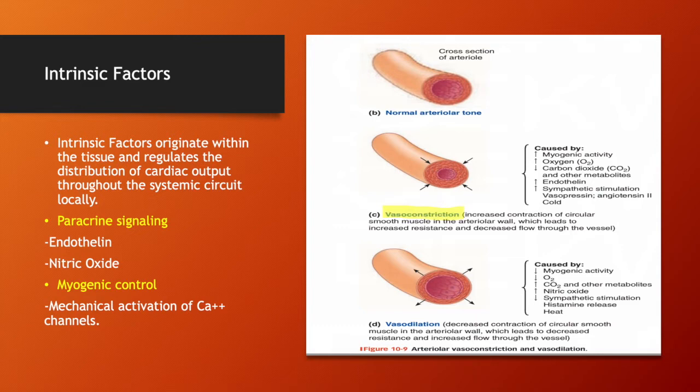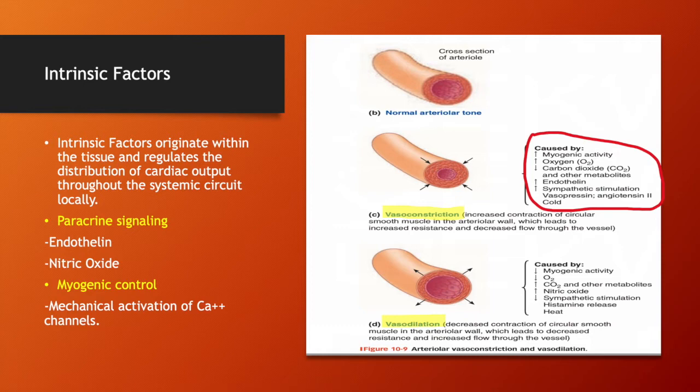So as you can see on this diagram, we have vasoconstriction and vasodilation represented. In vasoconstriction, there are several factors which cause it, including an increase in myogenic activity, an increase in oxygen, a decrease in carbon dioxide, an increase in endothelin, and an increase in sympathetic stimulation, vasopressin, angiotensin II, and a cold touch.